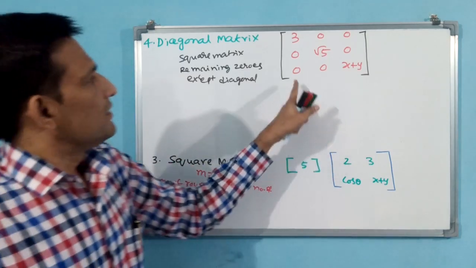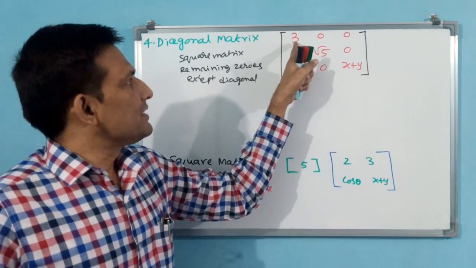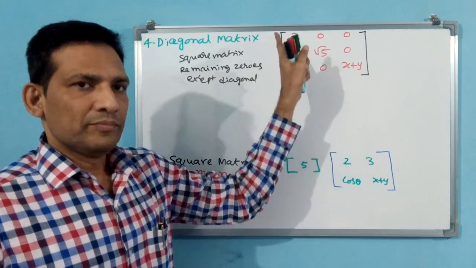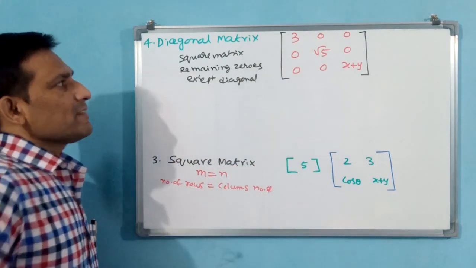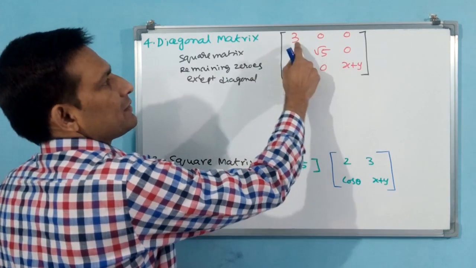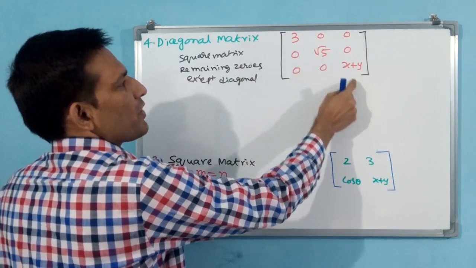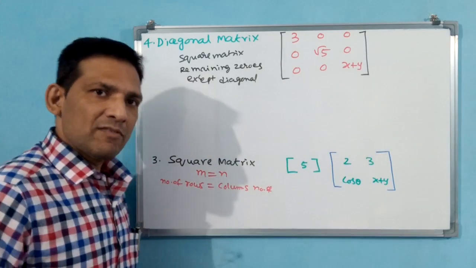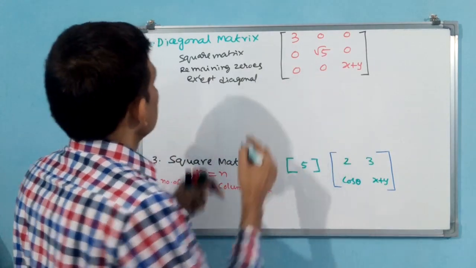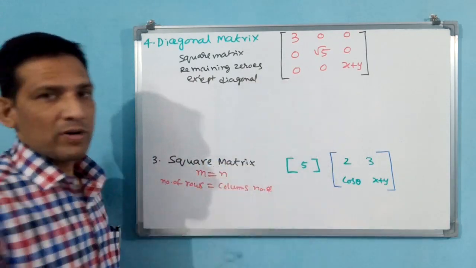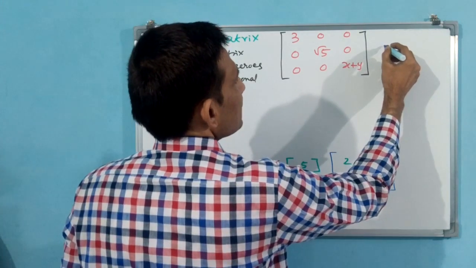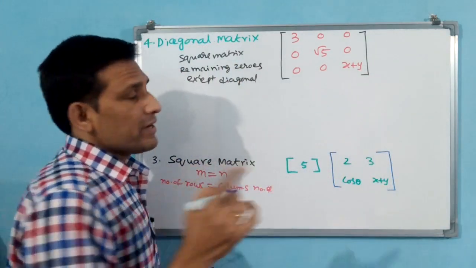Now you see here, all elements are 0 and in the diagonal numbers are there. What if rather than 3, root 5, x plus 5, all 3's are there? We have written 3 by 3 only. We will see 2 by 2 also, 1 by 1 also. That is very important.